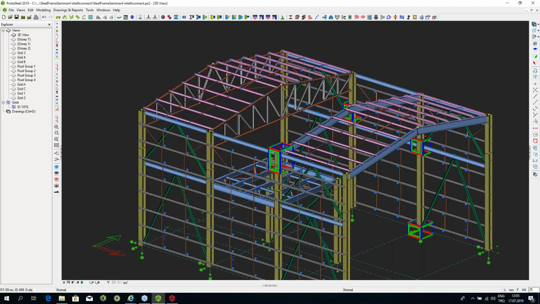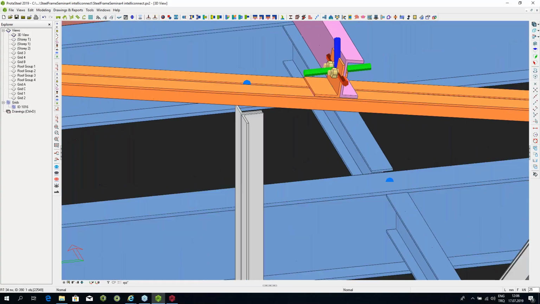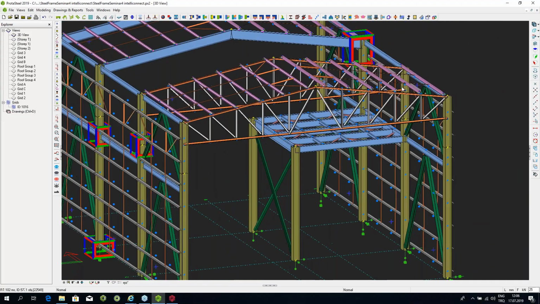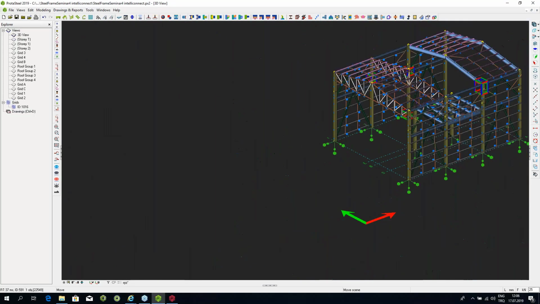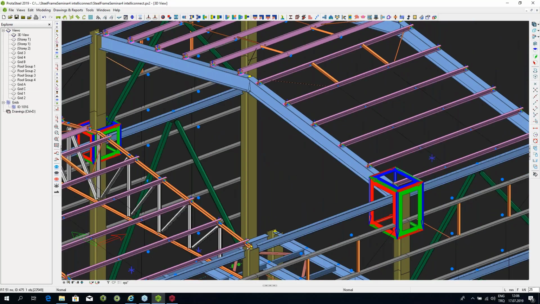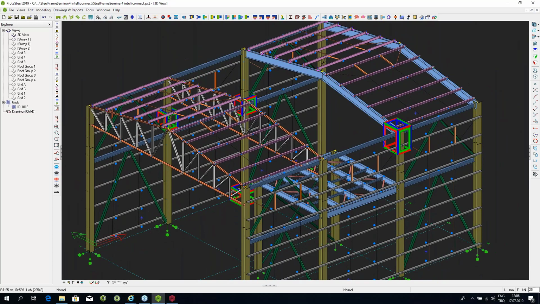So let me go and zoom in over there now. And as you can see over there, the angle cleat connection has been made, saving you so many man hours of time because you would need to spend some time on making these connections. Consider this to be a much larger building with all sorts of different areas, and you would be doing all of that manually. But as a consultant, in a few seconds, now you can create all these connections and then go ahead and make the shop drawings like I showed you a while ago.